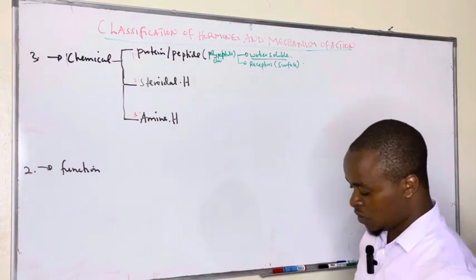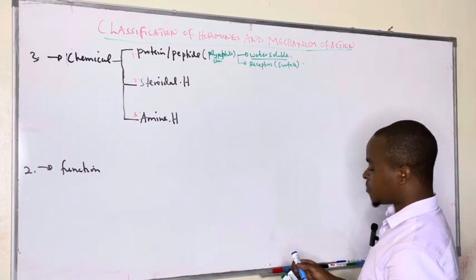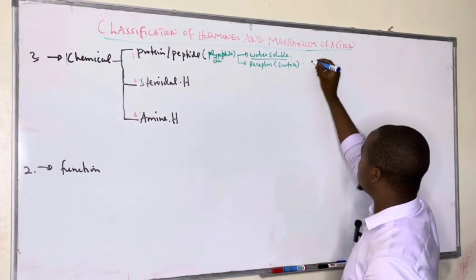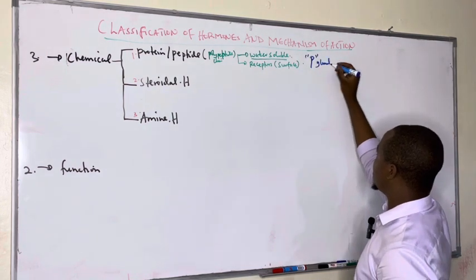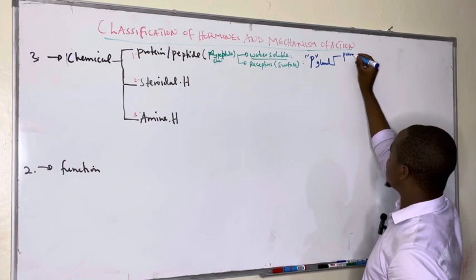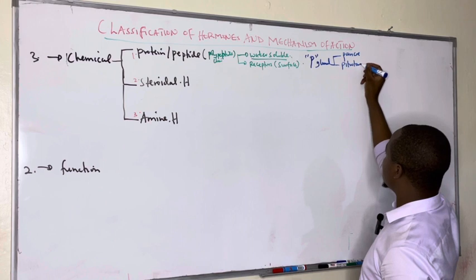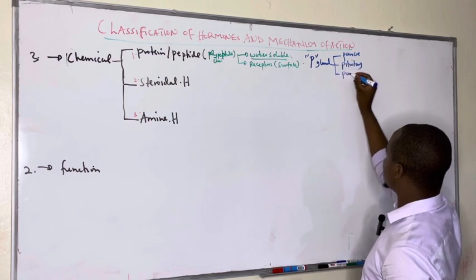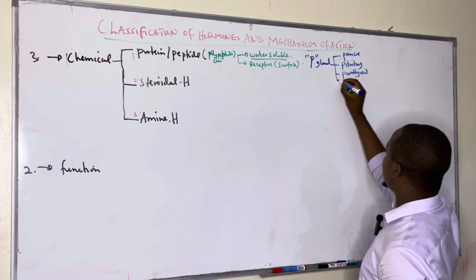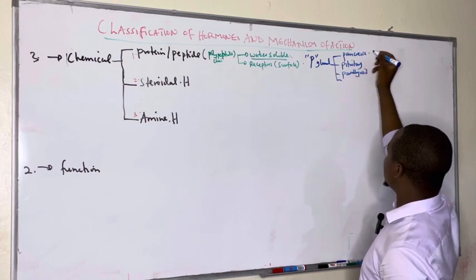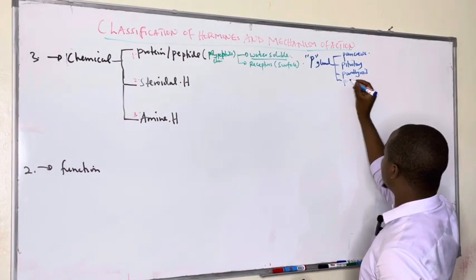These hormones include all hormones produced by P glands. Any gland that begins with the letter P: pancreas, pituitary, parathyroid, and pineal.